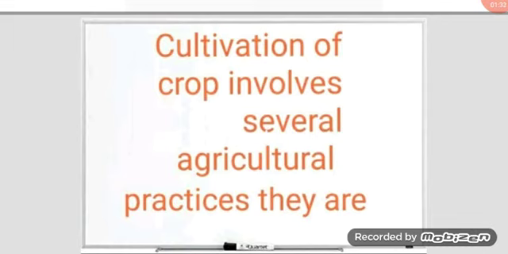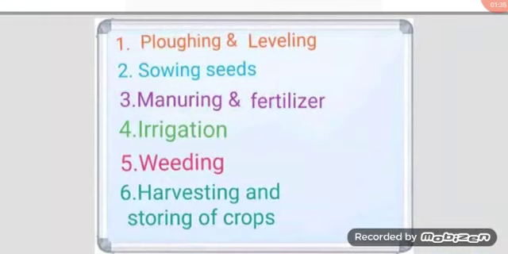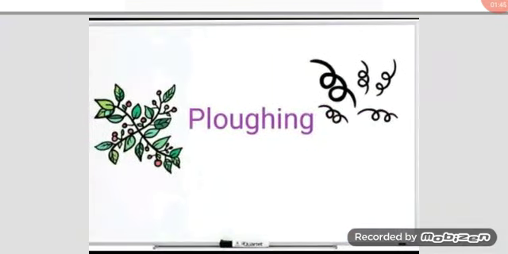Cultivation of crops involves several agriculture practices. They are ploughing and leveling, sowing seeds, manuring and fertilizer, irrigation, weeding, harvesting and storing of crops. First is ploughing.